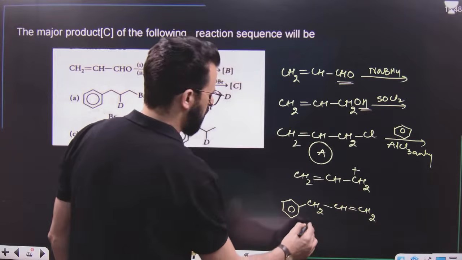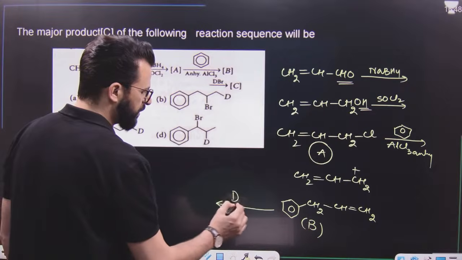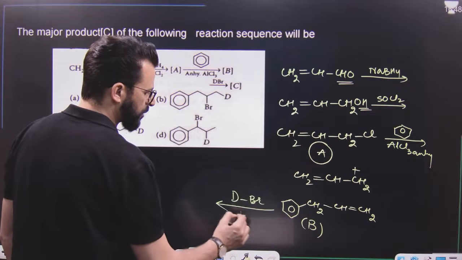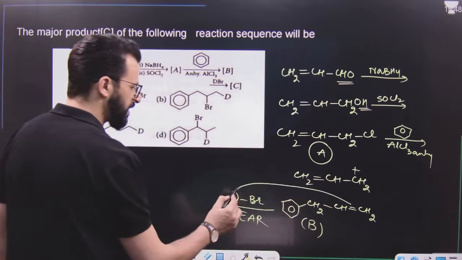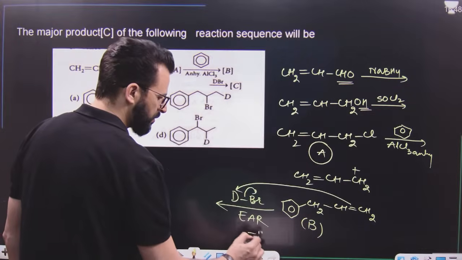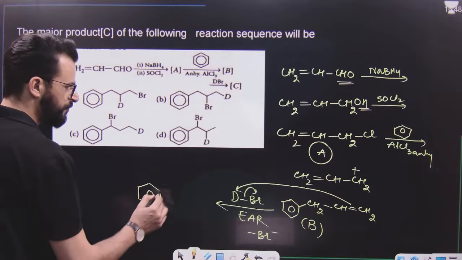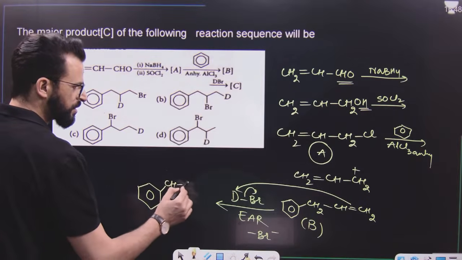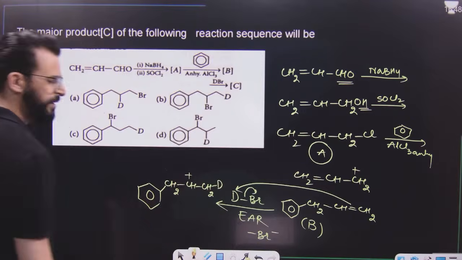So this is RB. After that, it is treated with DBr. That means this is a normal electrophilic addition reaction taking place by formation of a carbocation. It will attack this D. Br will be lost in the form of Br minus. So what will be the product? Product formation will be like this. CH2, single bond CH, single bond CH2D. Positive charge will be present over here.